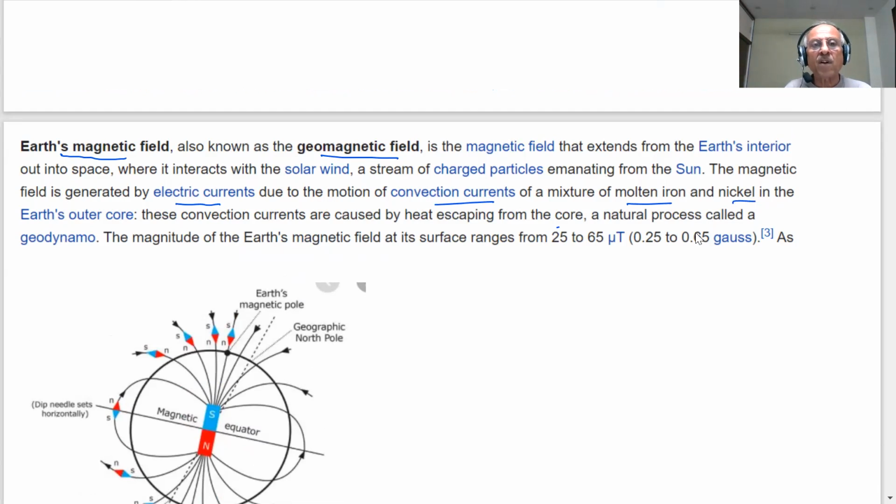Earth's outer core has a lot of iron and nickel. These convection currents are caused by heat escaping from the core, a natural process called the geodynamo. The magnitude of Earth's magnetic field at the surface ranges from 25 to 65 microtesla, where T is the Tesla unit.